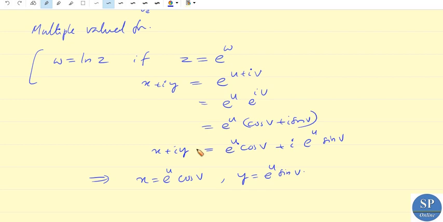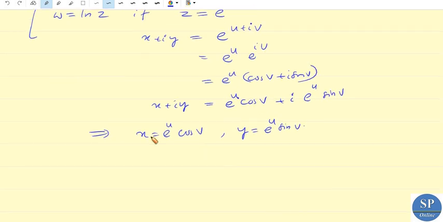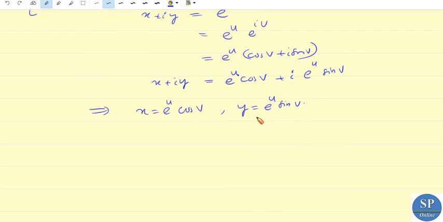So our aim is to find u and v to find w, w equal to u plus iv. We can solve these two equations for u and v. From this, x square plus y square will be e power 2u into cos square v plus e power 2u into sine square v.